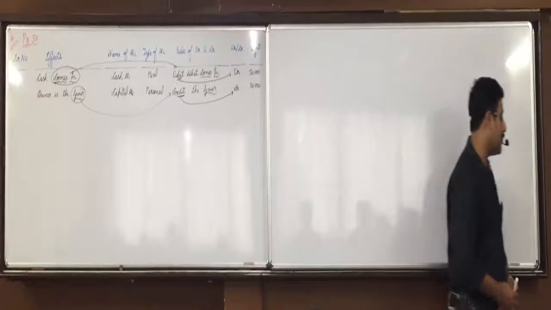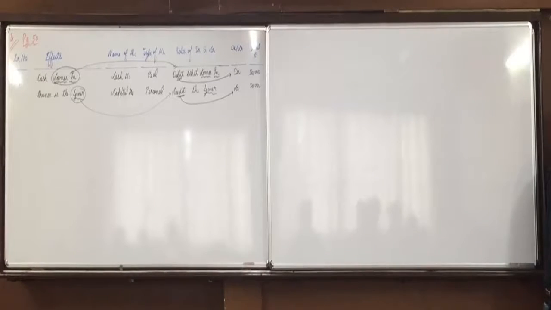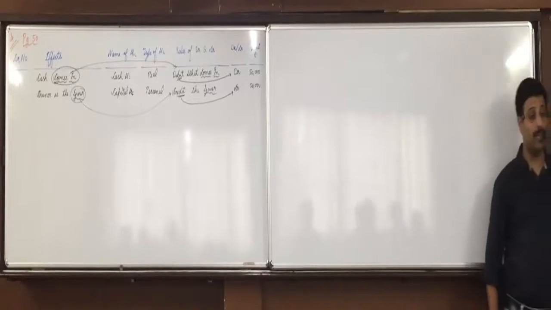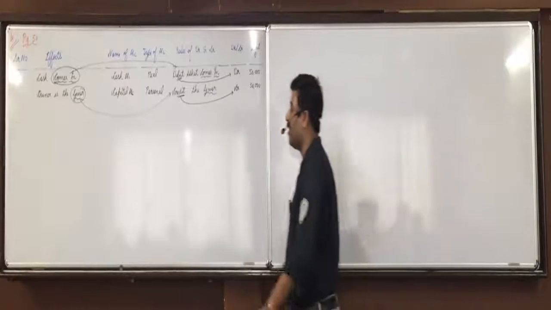Now, second one we attended. A loan of 10,000 taken from Justin. Akshar, effects and name of account.